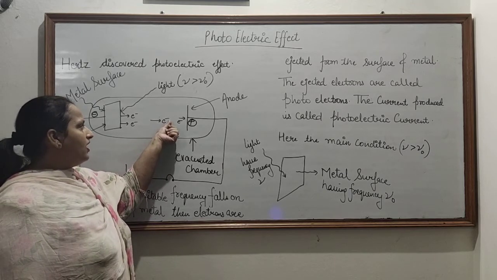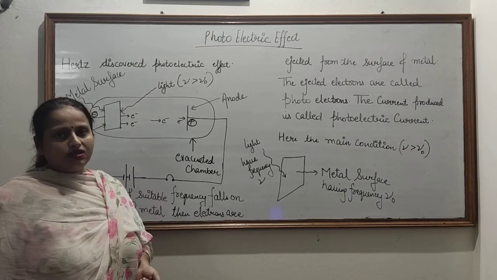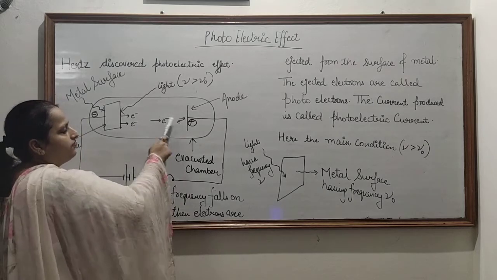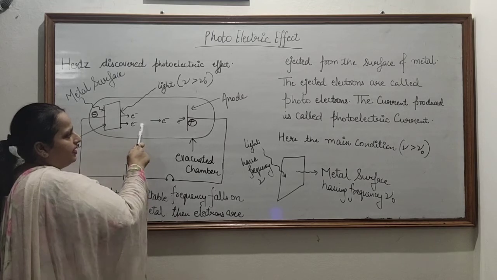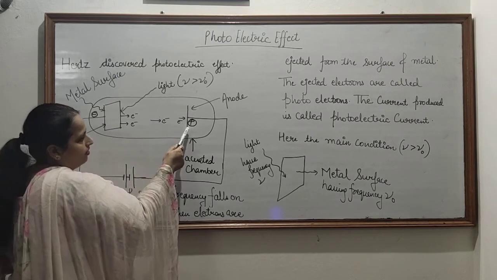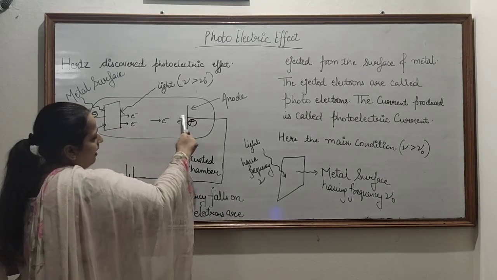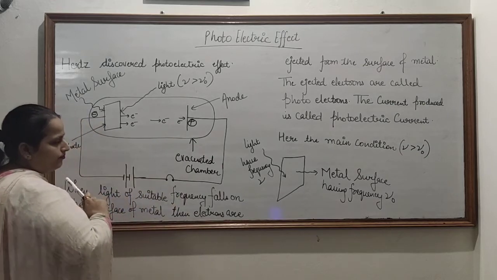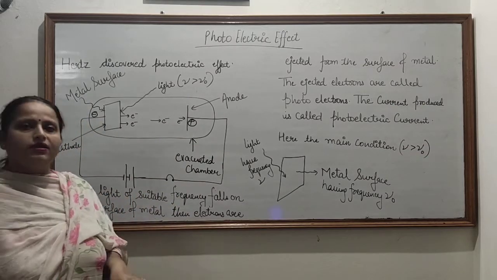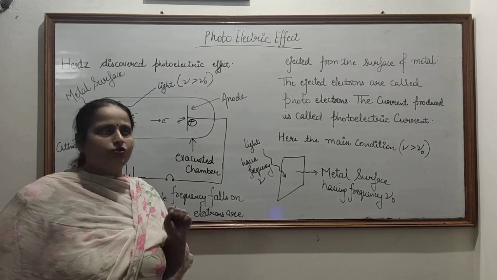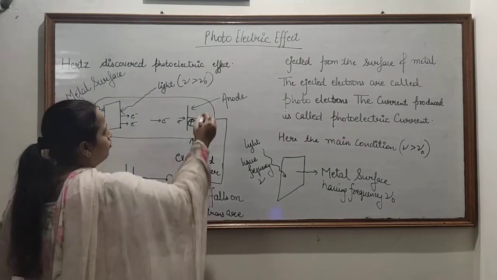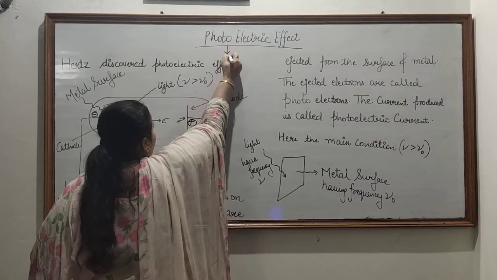As we know, electrons carry negative charge. So when light falls on it, the electrons move towards the anode, and as a result, in the circuit, photoelectric current will be produced. So what is the meaning of photo? Photo means light.